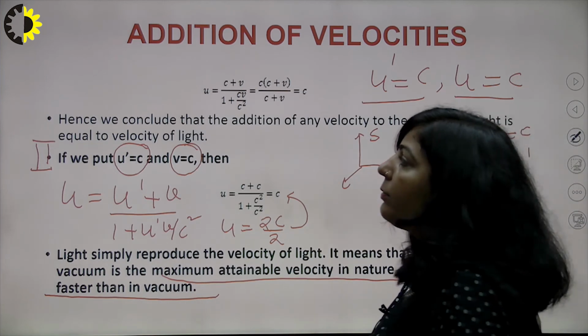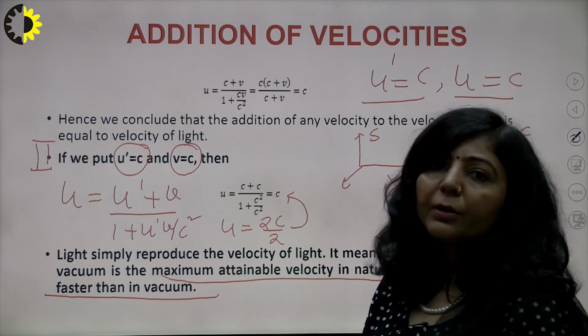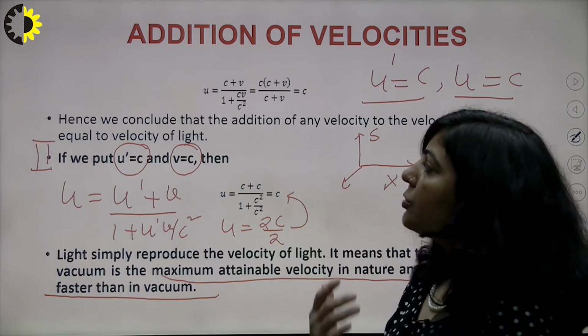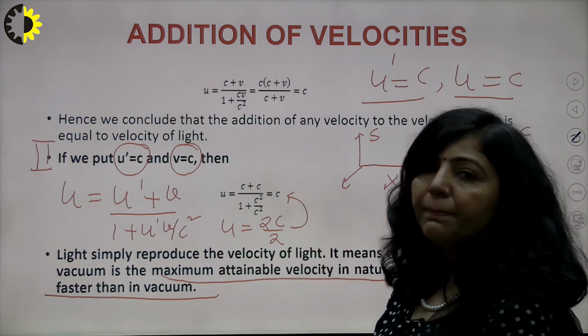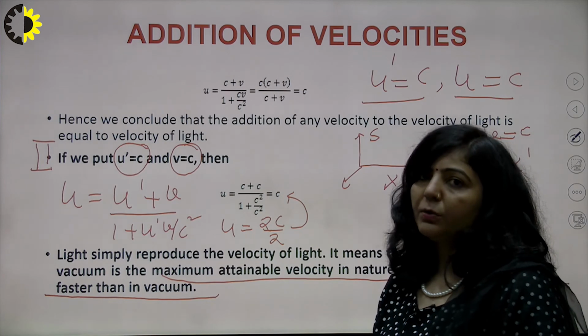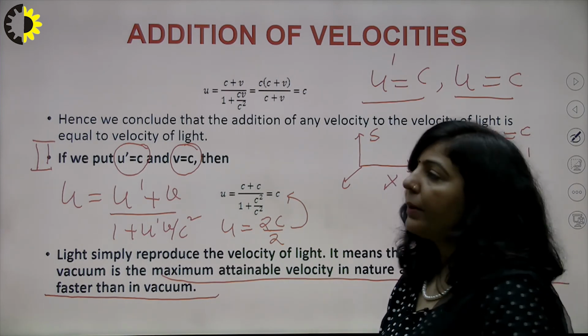Or you can get a question to prove that this addition theorem completely follows the second postulate of the special theory of relativity. You can prove it simply by using u = (u' + v) upon (1 + u'v/c²). So this is your relativistic addition theorem, right?